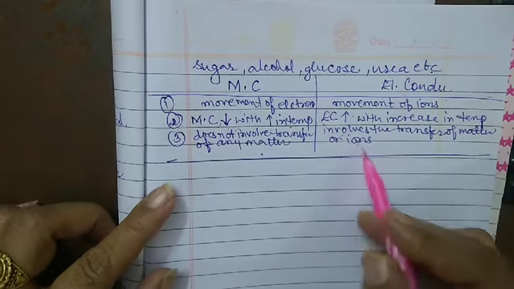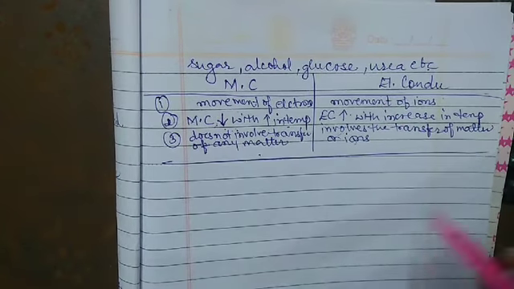So this is another difference between metallic conductance and electrolytic conductance.